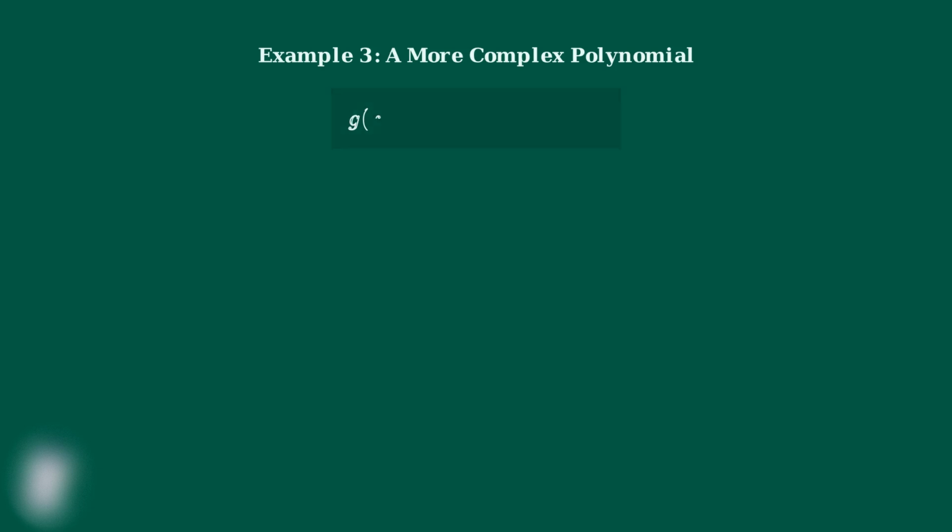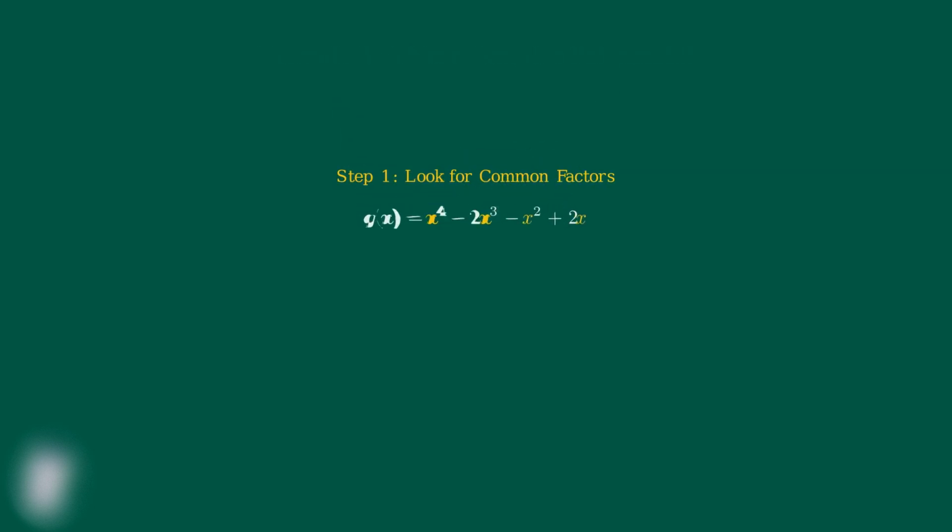Now we're ready for our most challenging example. We need to completely factor this fourth-degree polynomial. G of x equals x to the fourth minus 2x cubed minus x squared plus 2x. The first step with any polynomial is to look for common factors. Notice that every term contains at least one factor of x. This means we can factor out x from the entire expression. When we factor out x, we get x times the quantity x cubed minus 2x squared minus x plus 2.